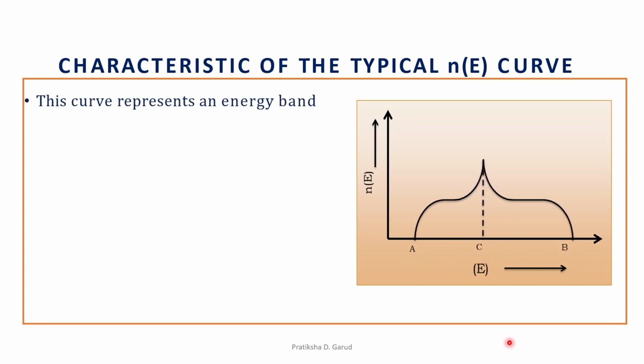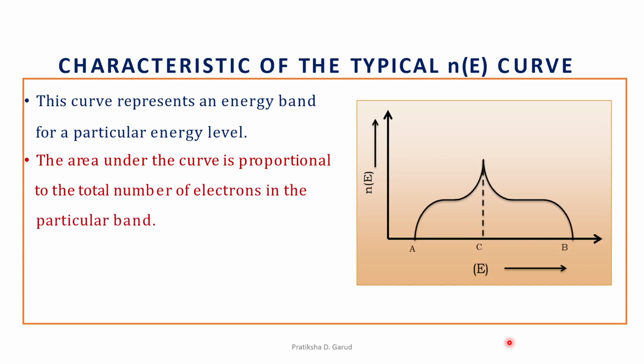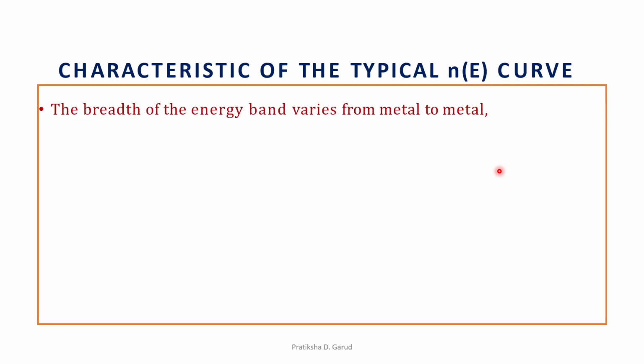Here we can say that this curve represents the energy band for a particular energy level. That means for particular energy levels we have the energy band. The area under the curve is proportional to the total number of electrons in a particular band. The curve shows that this C point is the most favored energy by the electrons. Further, the breadth of the energy band varies from metal to metal, and it is in the range of 1 to 10 electron volt.